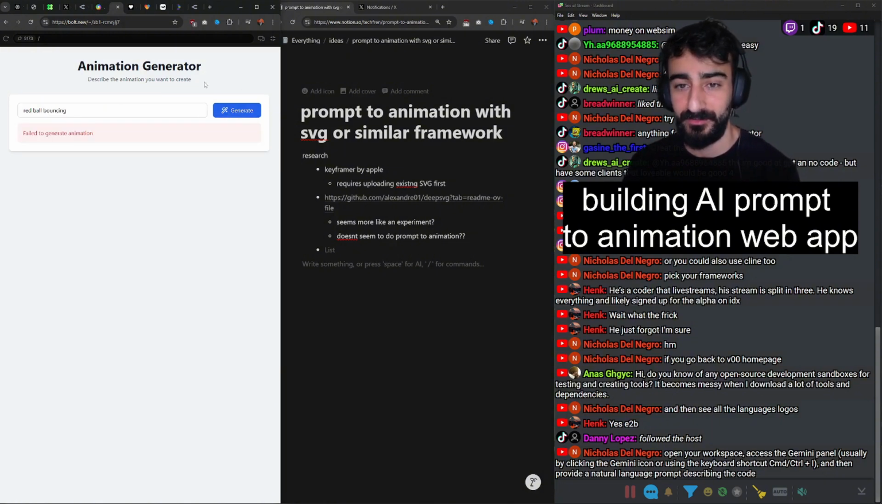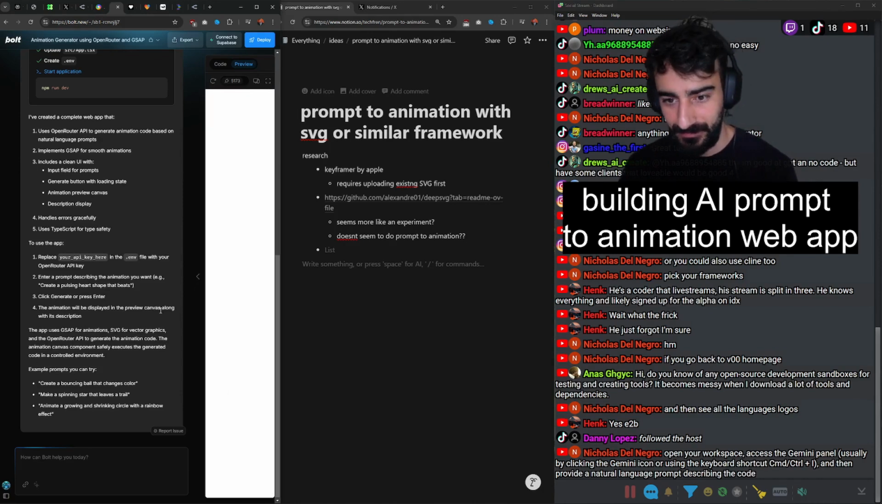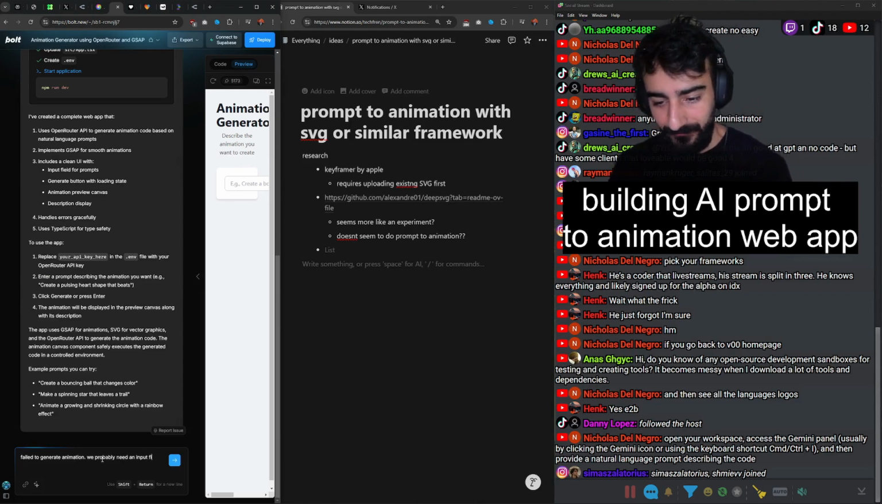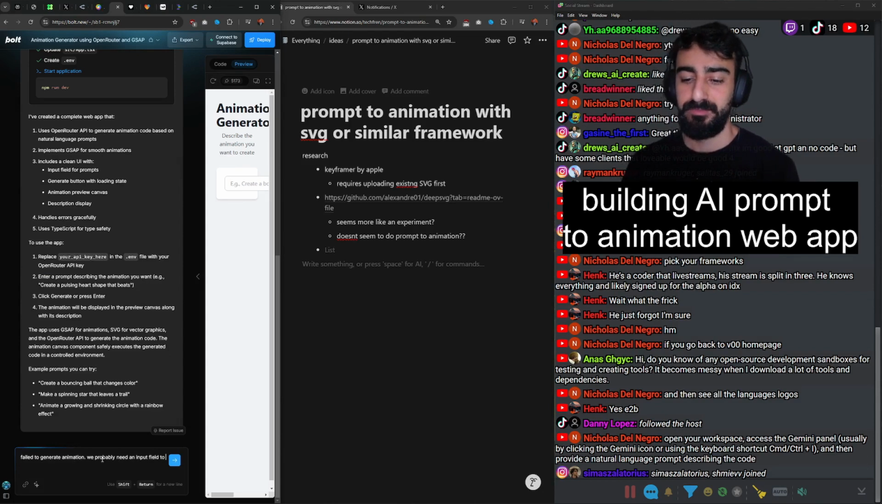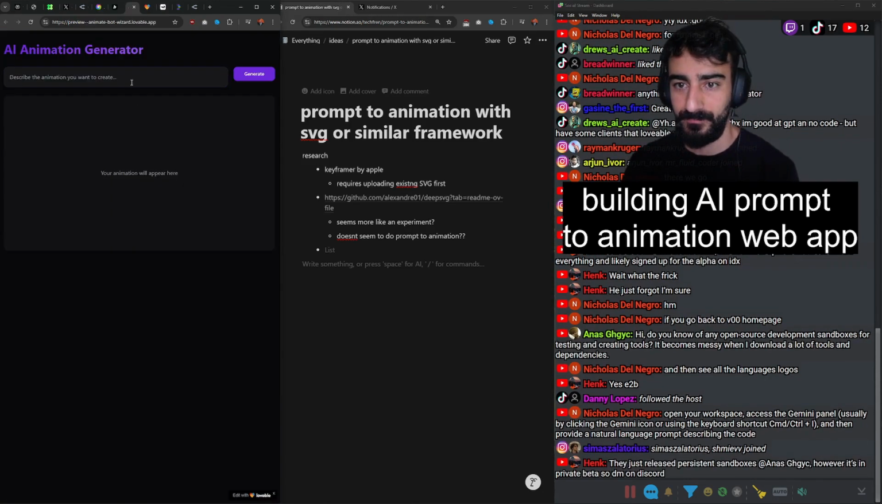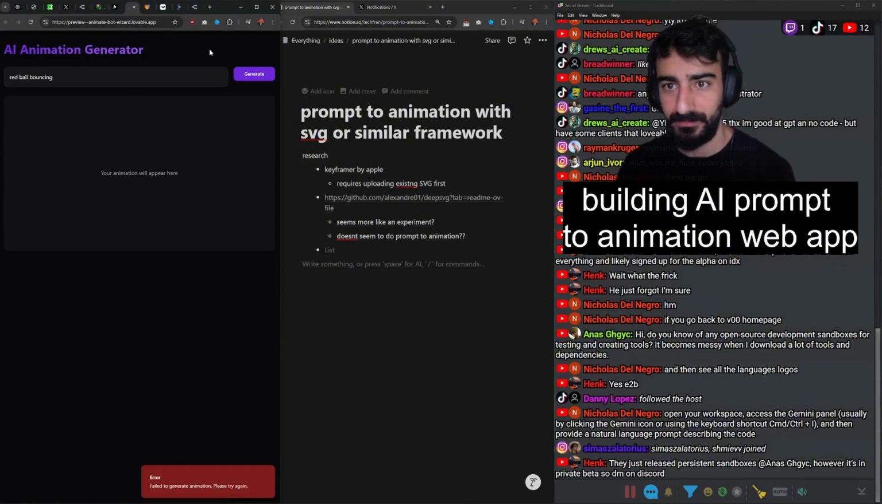Let's see, this is bolt.new. Failed to generate animation, as suspected. Does this capture errors? Failed to generate animation. We probably need an input field to put in the openrouter API key. Let's see. Okay, same issue with Lovable.